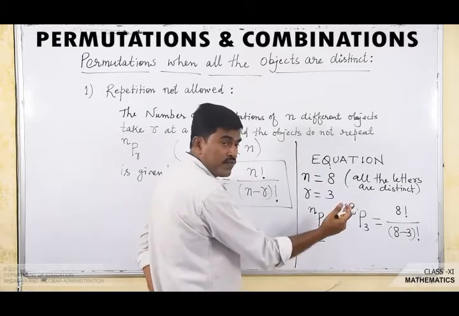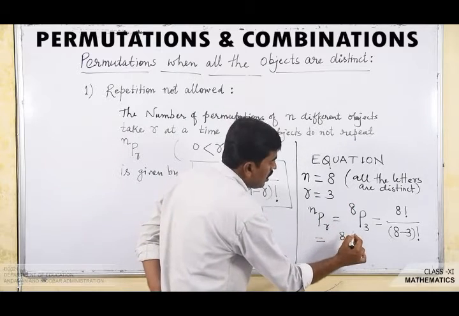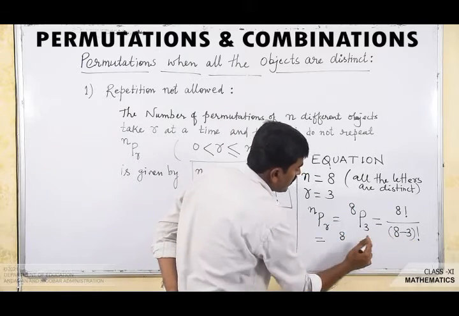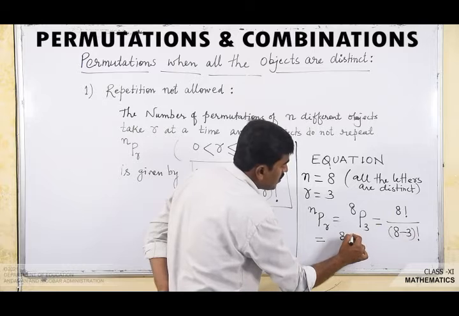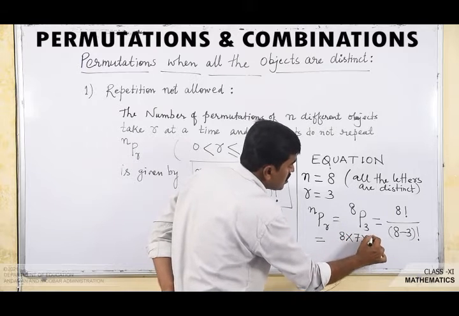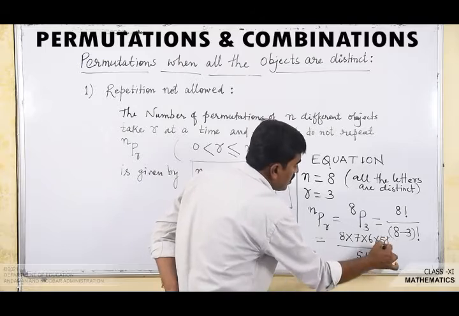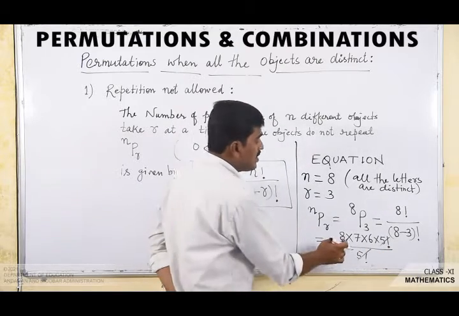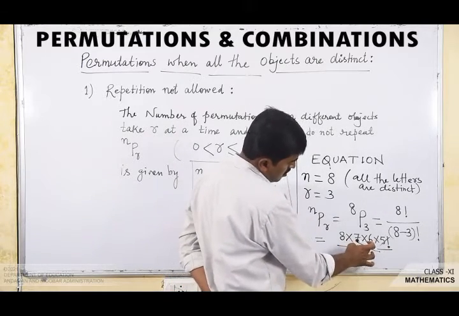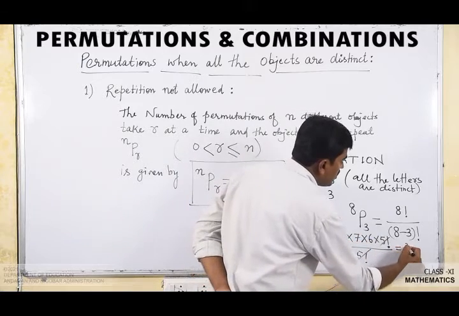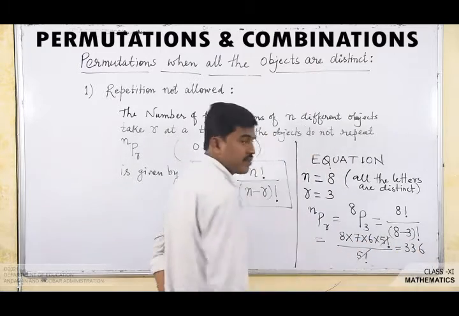So how to find the value of this? You know, 8 factorial, here it will be 5 factorial. So we can write 8 factorial as 8 into 7 into 6 into 5 factorial divided by 5 factorial. 5 factorial is cancelled. So 8 into 7 into 6, that is 42 into 8, that is 336.